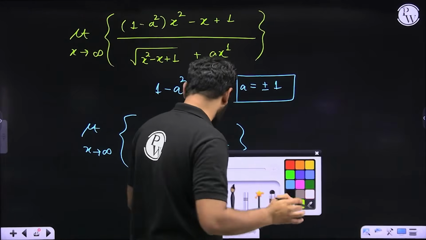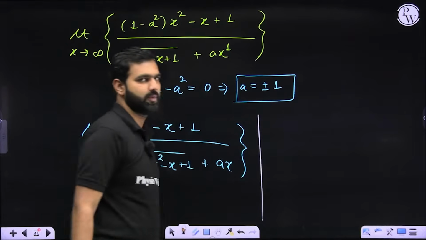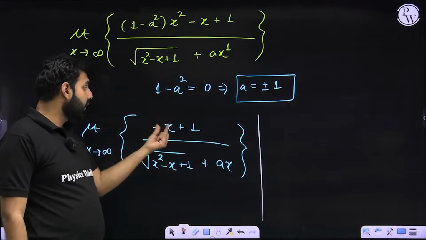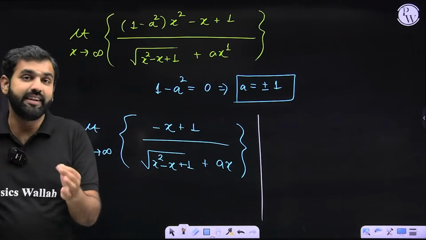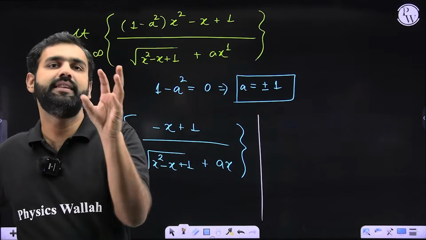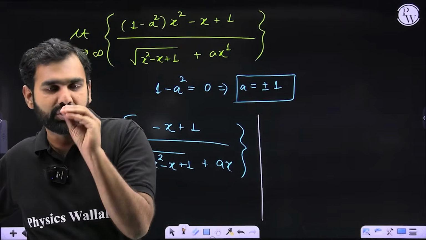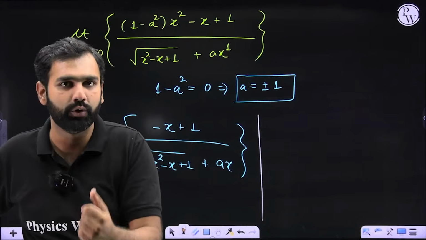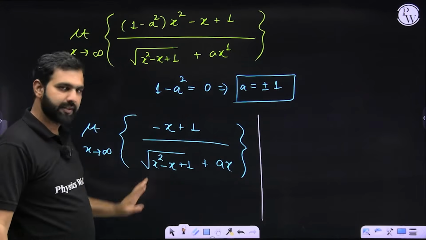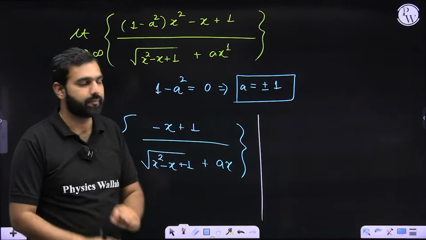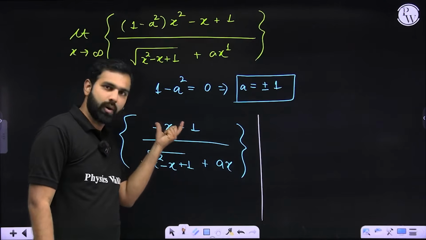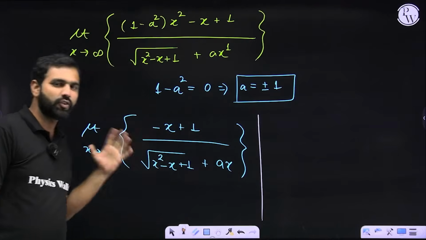If you ever get stuck and you want to get rid of this expression, the best method is to try to convert these x into 1 by x. Try to bring these values which are approaching infinity into 1 by x form so that they start approaching 0. How do we do that? See, both are linear. So my approach will be to take x common from the numerator and x common from the denominator.